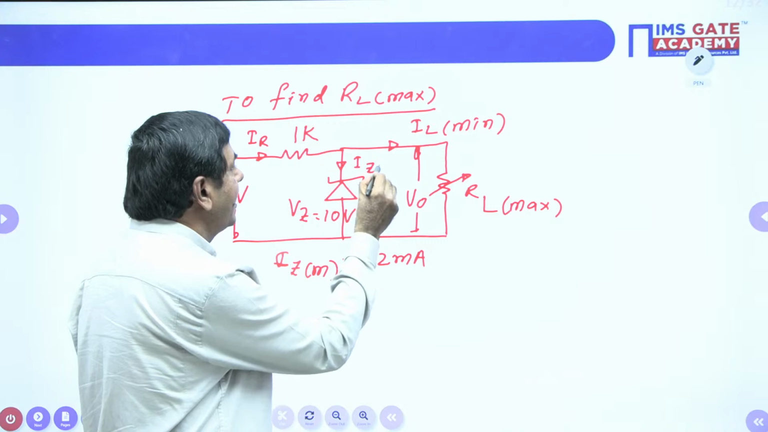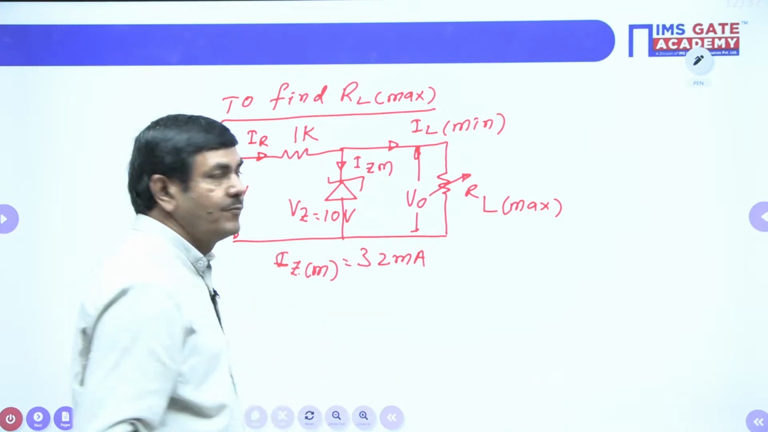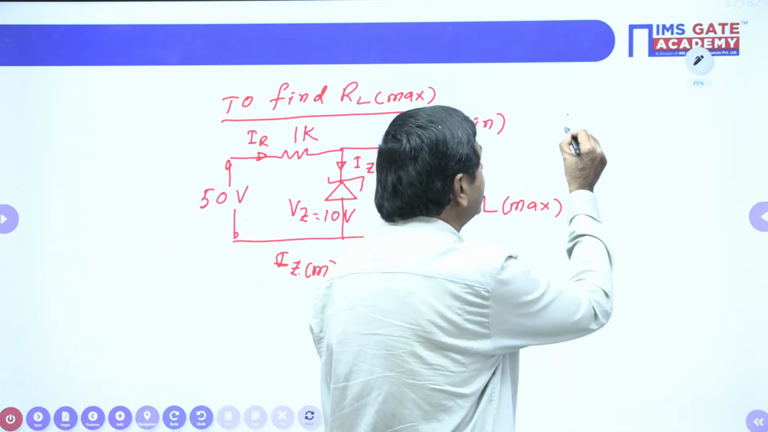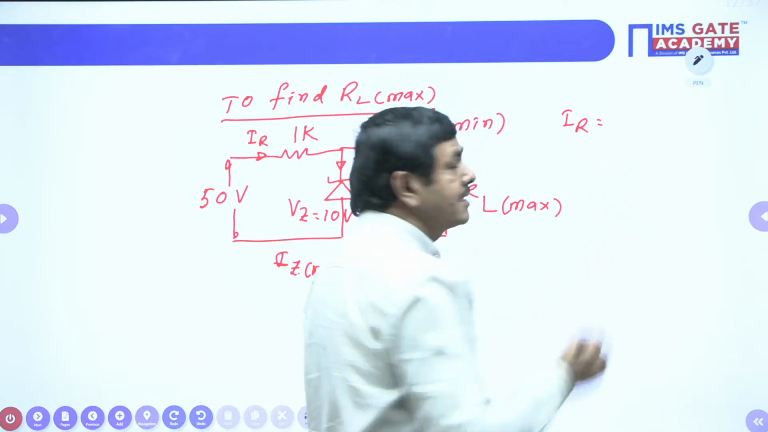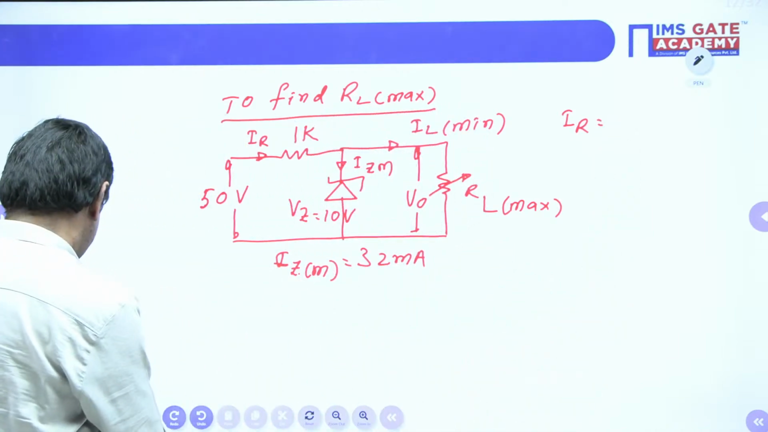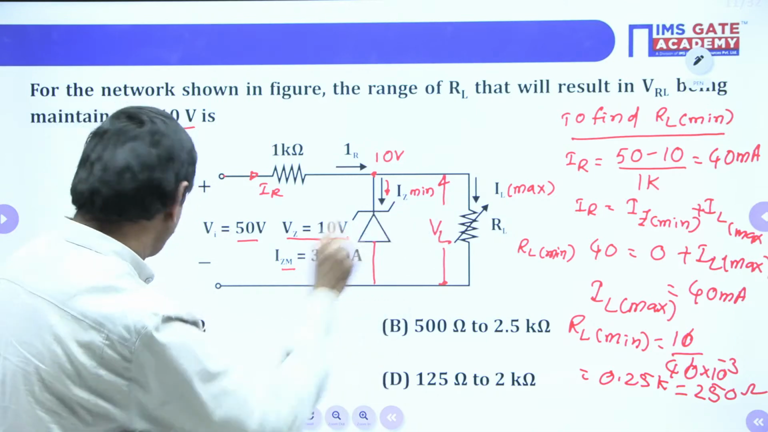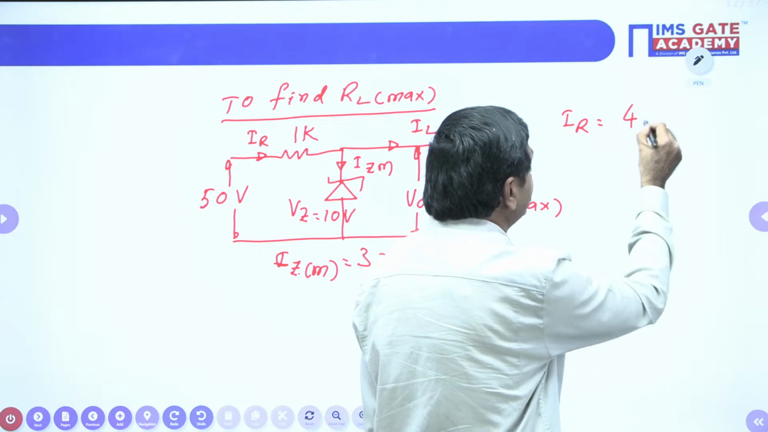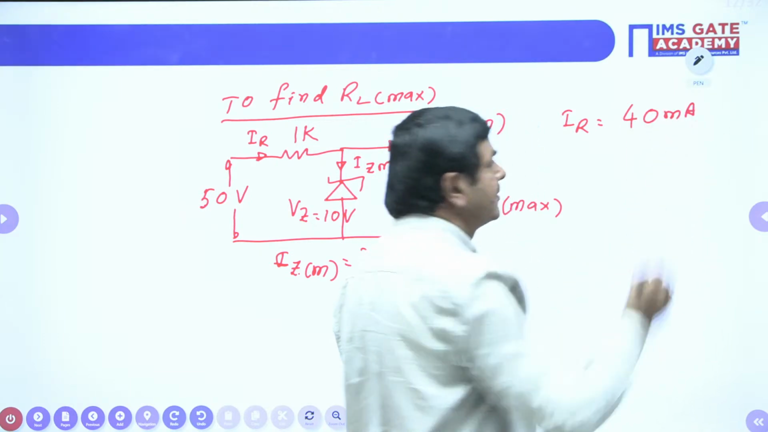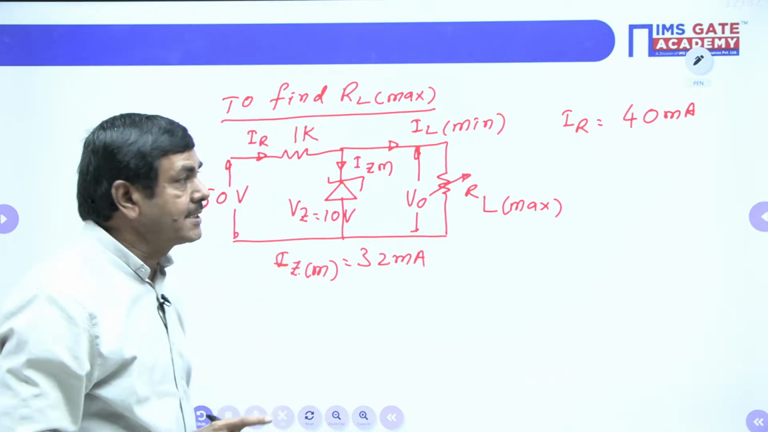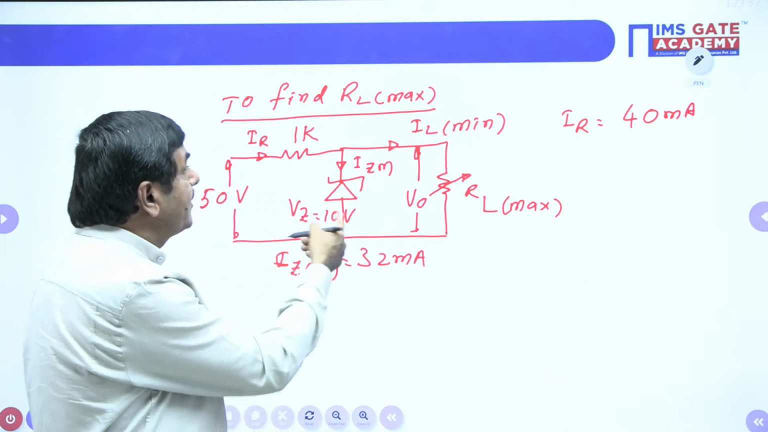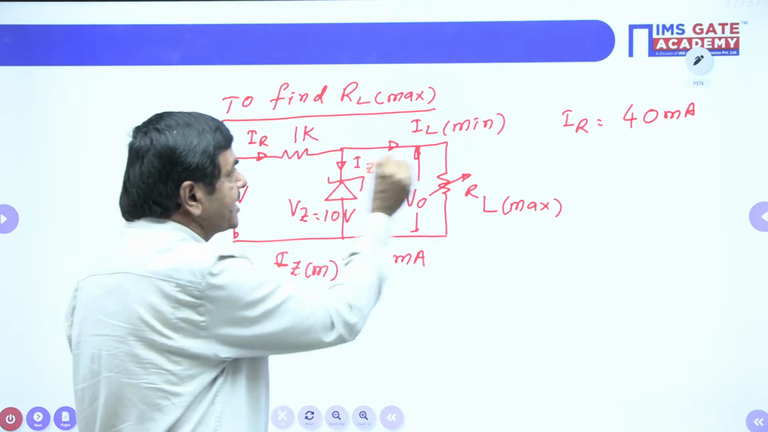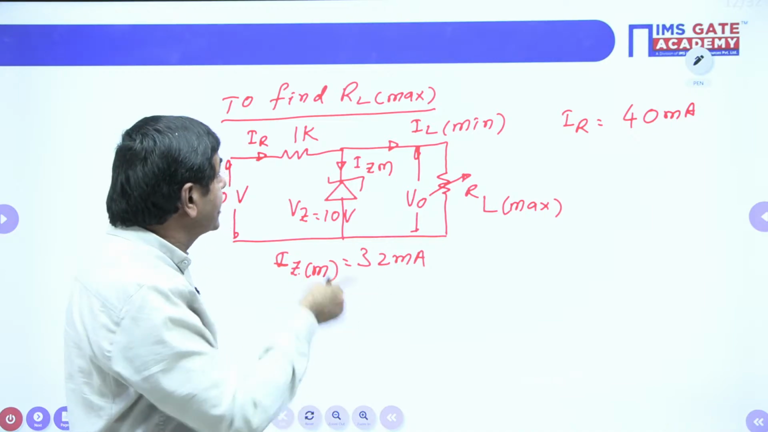This current is taken IZ max or IZM. We can take that value required. Already we got IR. This value will not be changed. That is taken as is. How much we got already? Already we got IR is 40 milliamperes. No change. IR is 40 milliamperes. And next one, IZ maximum is given 32 milliamperes. I can find IR equal to IZ maximum plus IL minimum only. Addition of these two currents will give the IR itself.